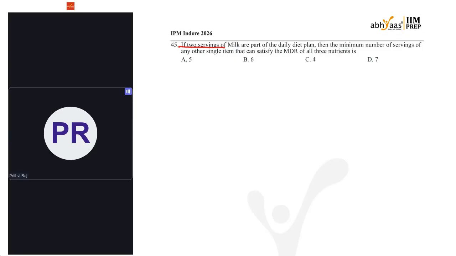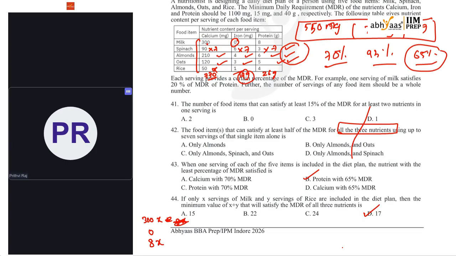If 2 servings of milk are part of the daily diet plan, then the minimum number of servings of another single item that can satisfy MDR of all 3. So 2 servings of milk, so that means I'll get 600 calcium, 0 grams of iron, 16 grams of protein. So the minimum remaining things will be how much? For getting 1100, I need 500 grams of calcium, 15 grams of iron, and another 24 grams of protein.